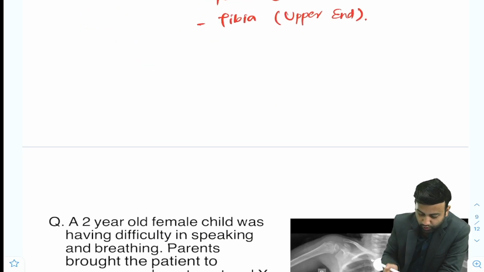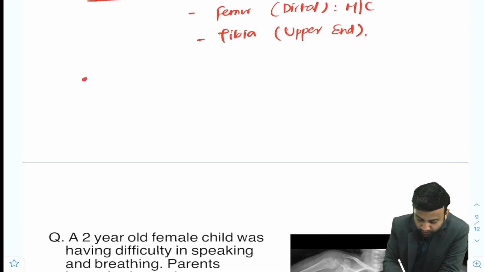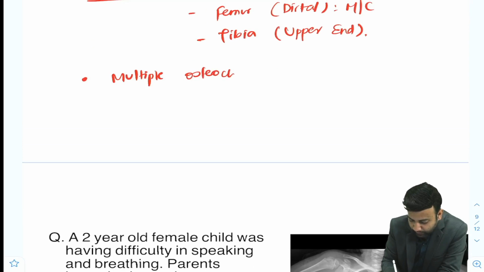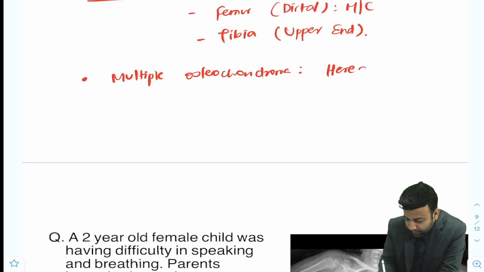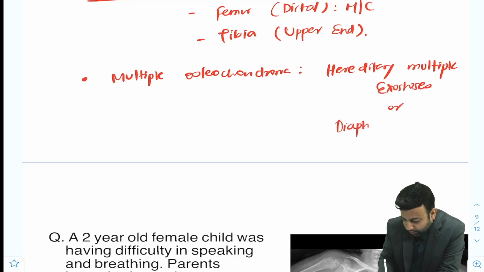Now if these osteochondromas are multiple in number, they have given a terminology, they are known as hereditary multiple exostosis or diaphyseal aclasis.